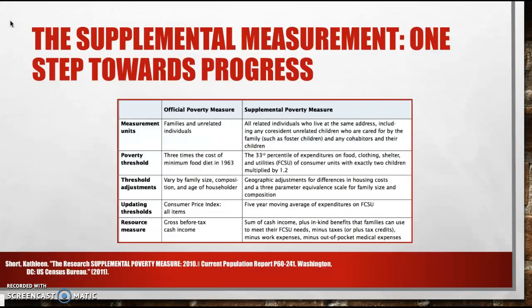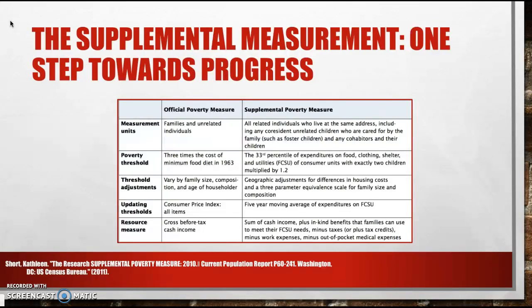This problematic methodology causes the OPM to calculate an inaccurate estimate of a family's true resources, which hampers its ability to determine people's well-being. Newer attempts have been made to measure poverty, a primary example being the SPM. The SPM, or Supplemental Poverty Measure, is certainly an improvement on the OPM, as it accounts for numerous forms of income present in the 21st century, such as in-kind and near-cash benefits. It also subtracts non-discretionary expenses such as taxes when calculating resources.